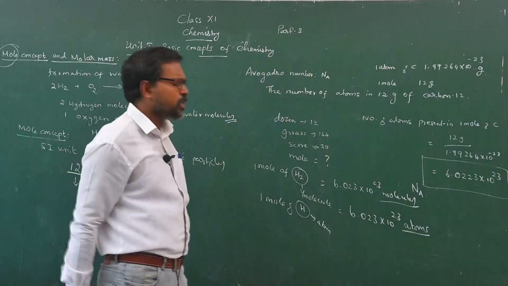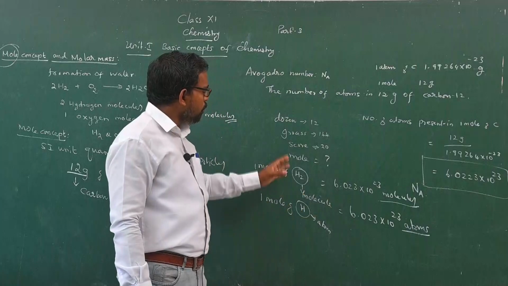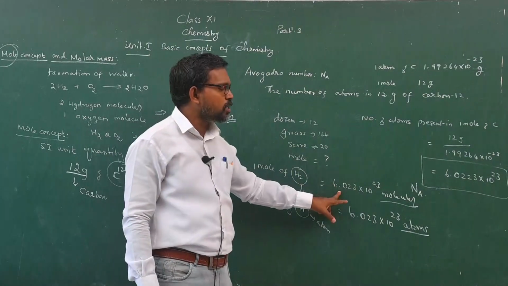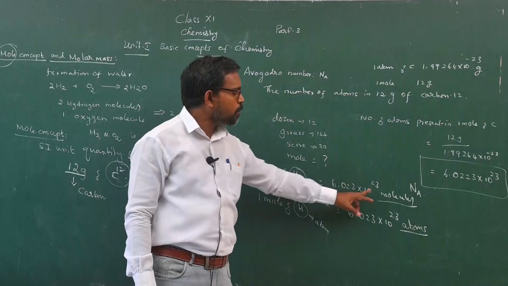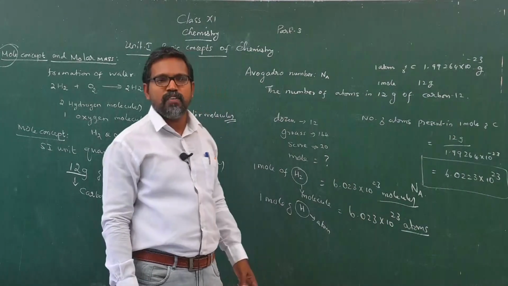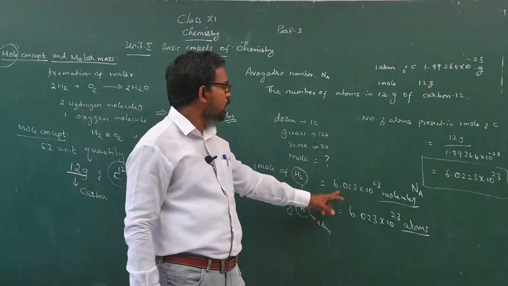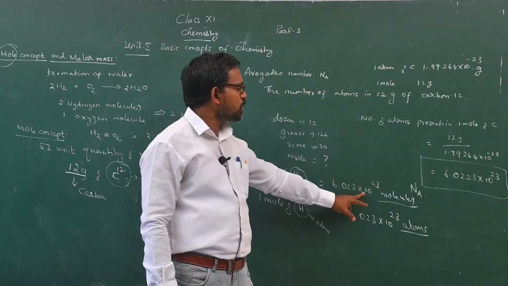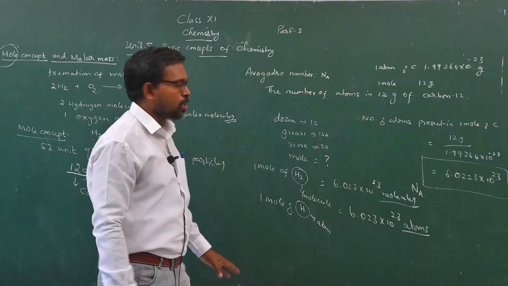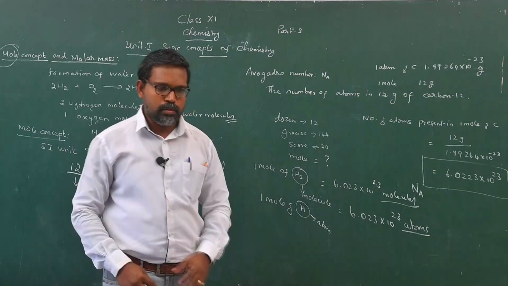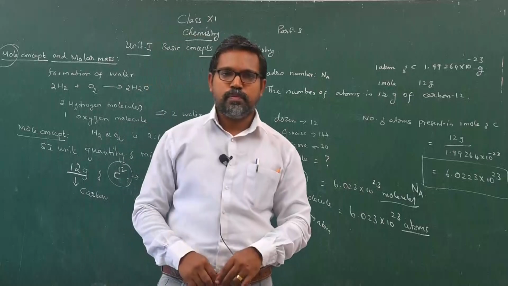Whatever the components may be, it consists of Avogadro number of molecules or atoms. 6.023 into 10 to the power 23 is the Avogadro number. Now you are clear about this mole concept.